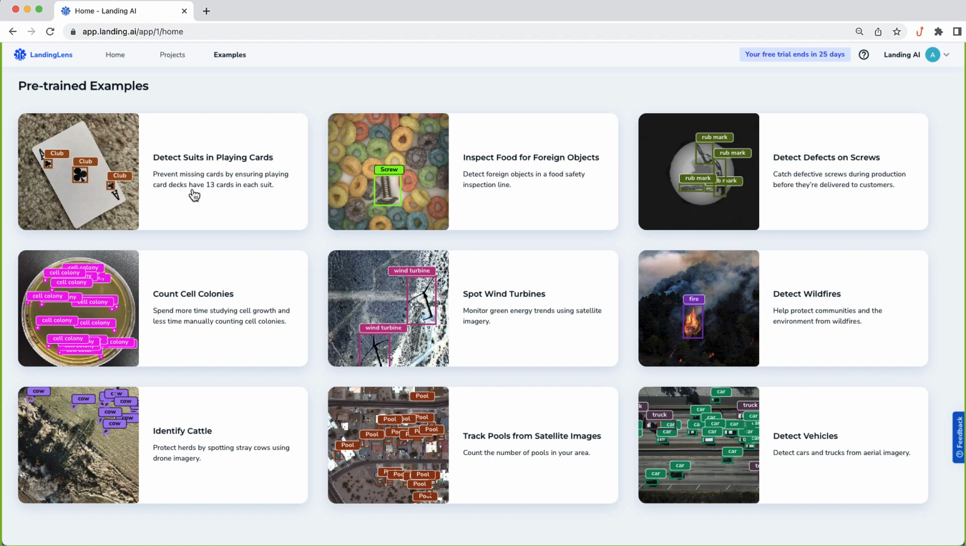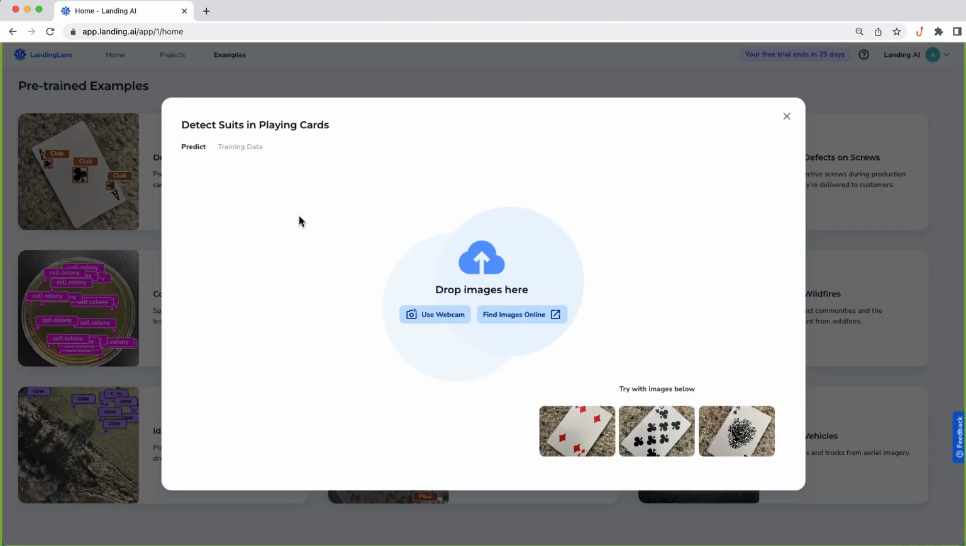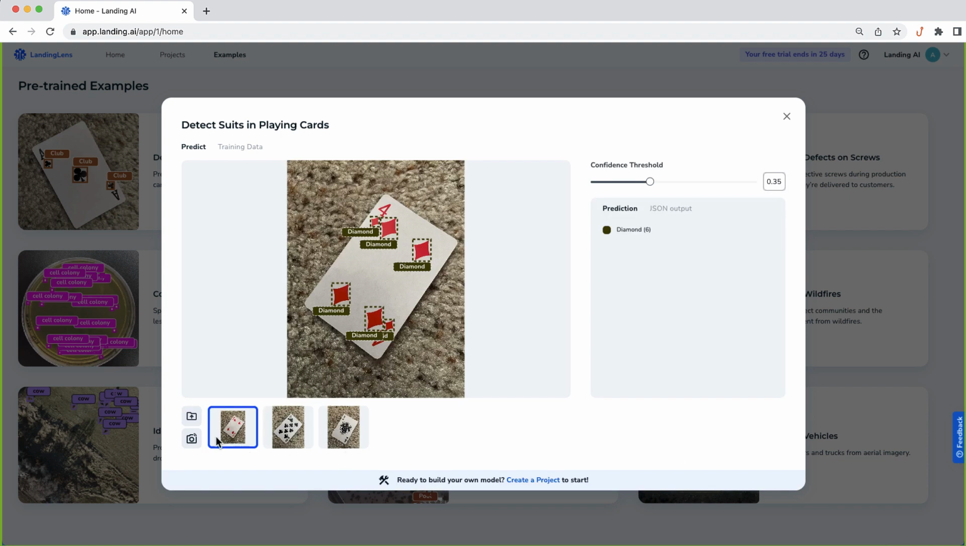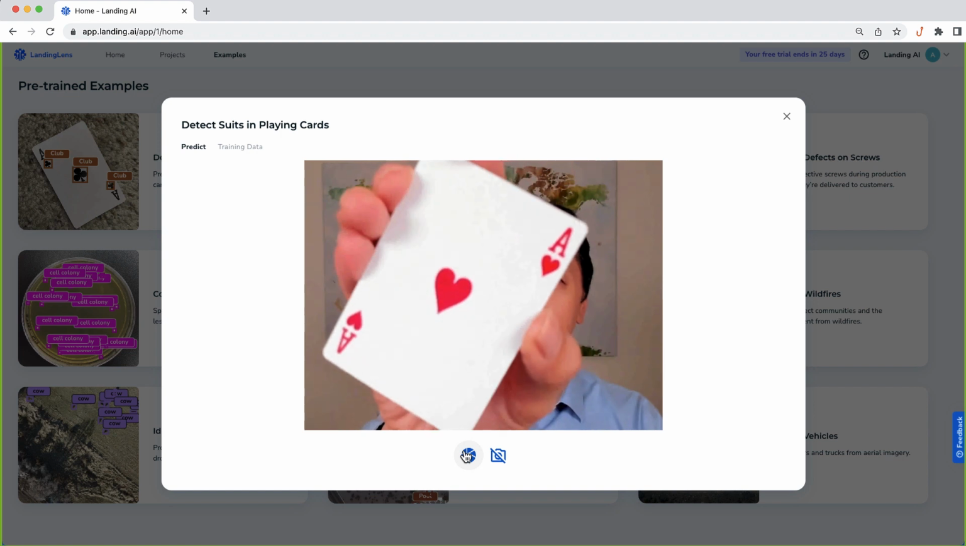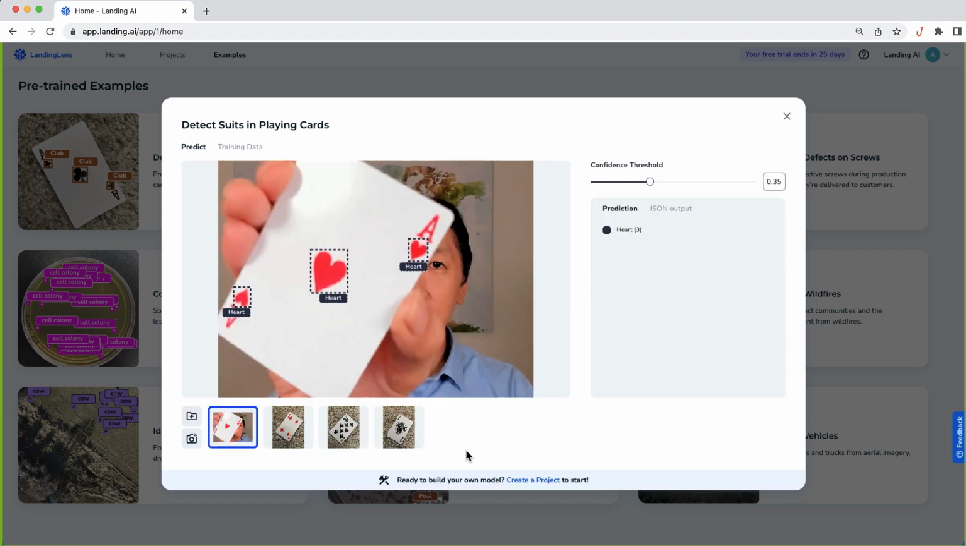You can also select a project and use a pre-built model to make predictions either on images we provide or on images that you upload, or even an image that you can capture using your own webcam and see what result you get. LandingLens lets you quickly train a computer vision model using your own data. Projects that used to take me many months to do, you'll be able to do in days or maybe even in hours using LandingLens. Let me show you how.